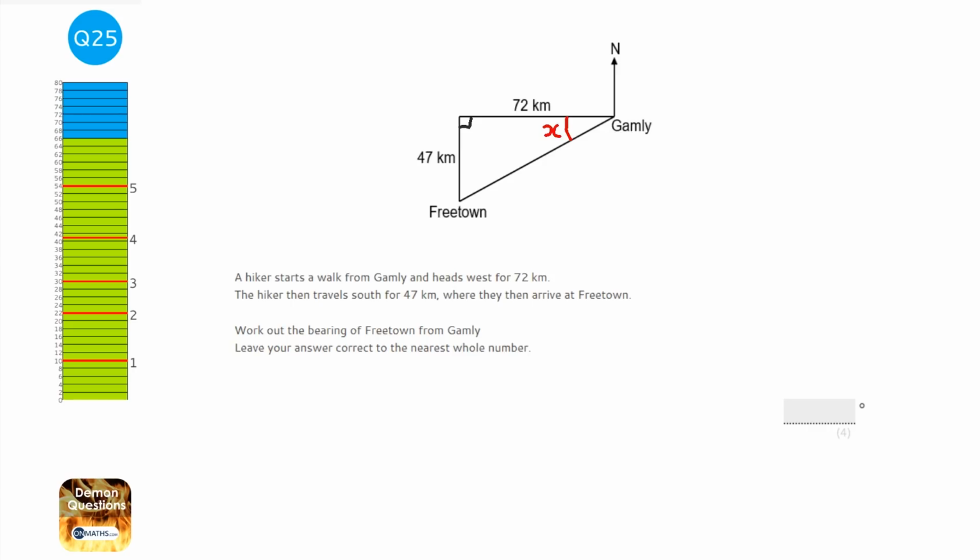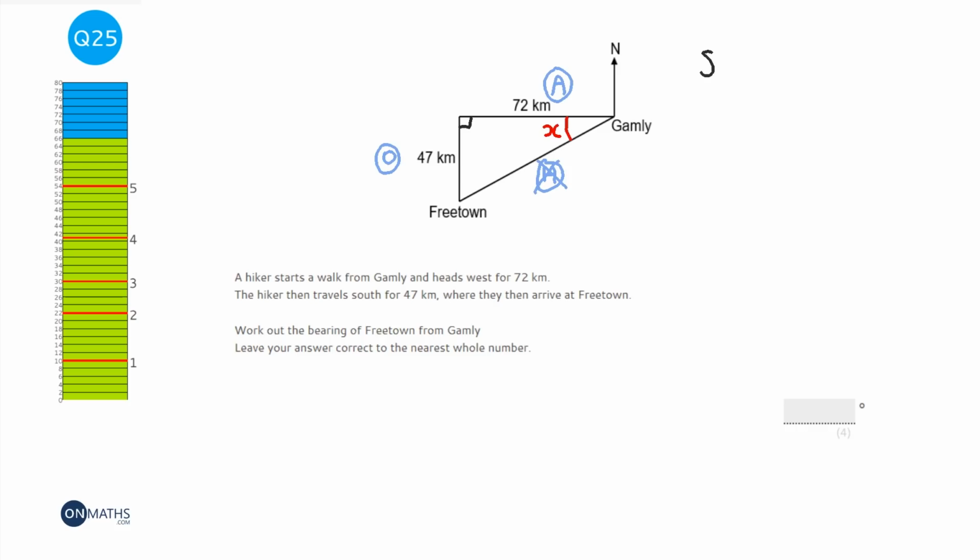Now to find x, we need trigonometry, and to do trigonometry, we need to label the sides. We've got the opposite here, which is opposite the angle we want. We've got the adjacent here, and we've got the hypotenuse here. The hypotenuse is of no interest. We're not looking for it, and we're not given it. So it's O and A.